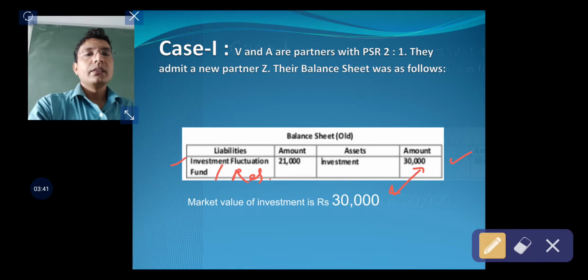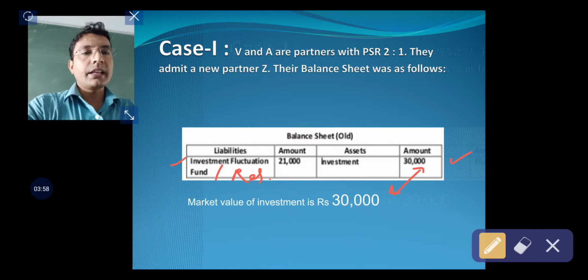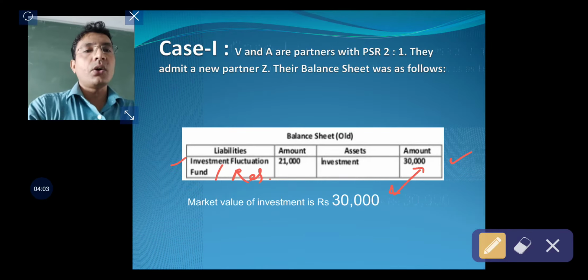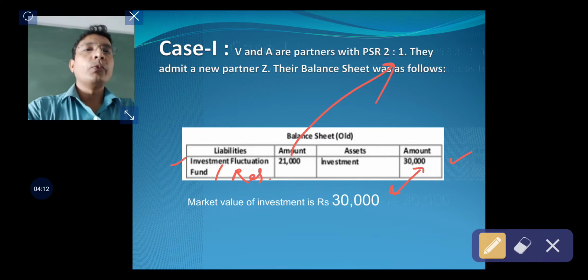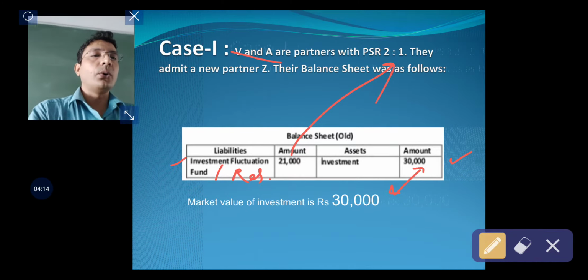Reason being, this reserve was created out of profits of the business when V and A were partners only, and therefore this reserve belongs to old partners in the old profit sharing ratio. And since in this case market value of investment has remained constant, therefore this 21,000 IFR will have no use, and this will be distributed to V and A, old partners, in old ratio.